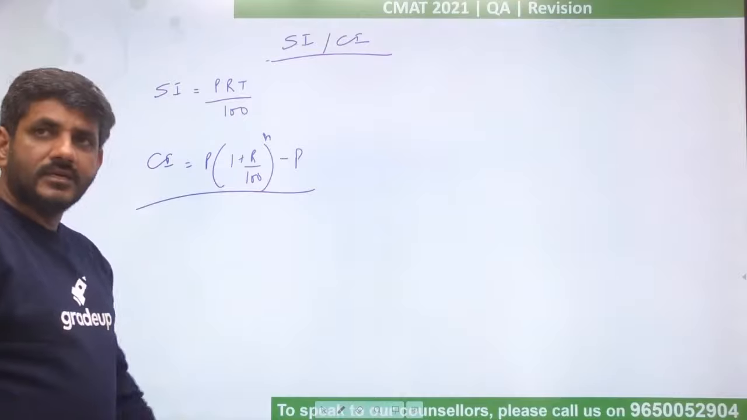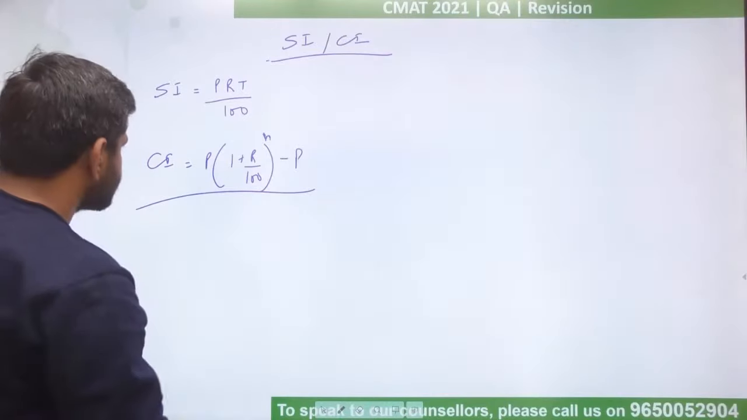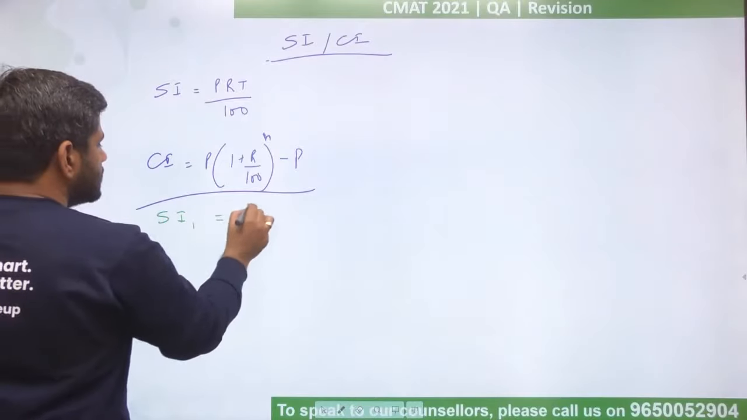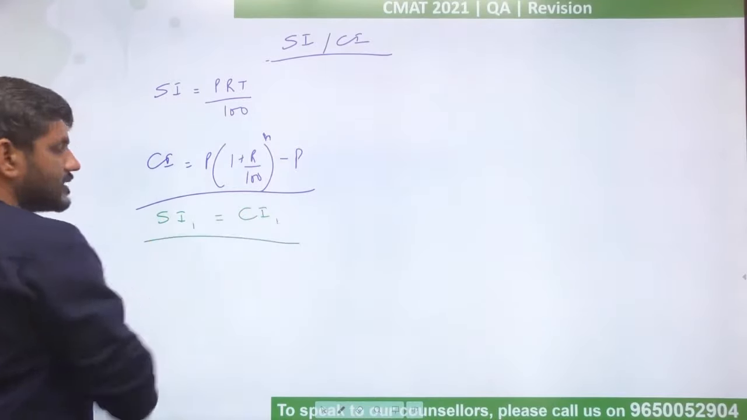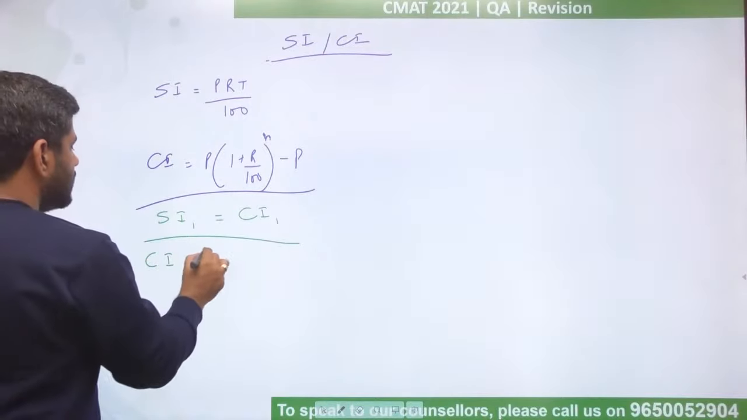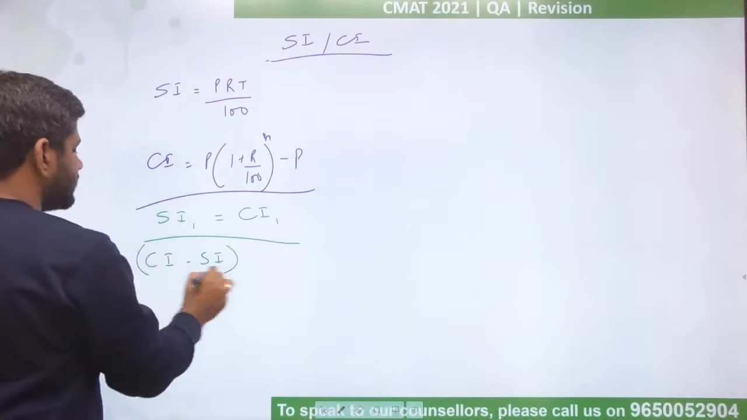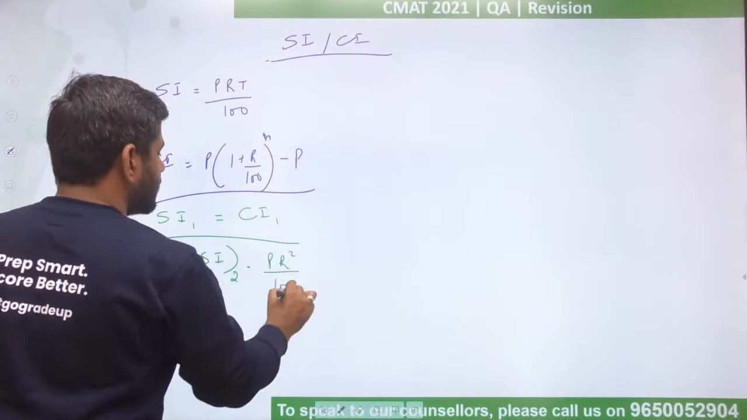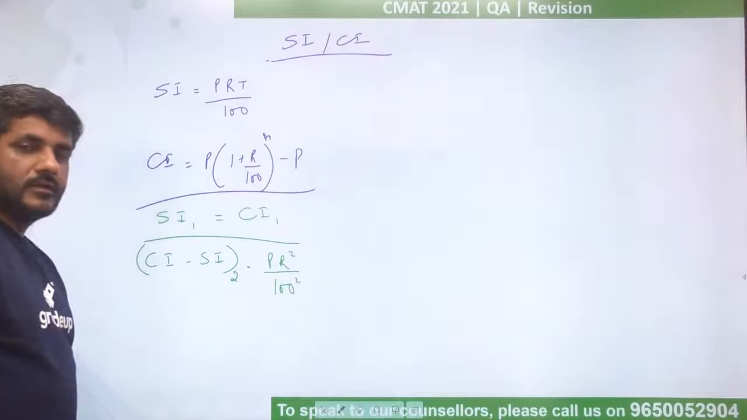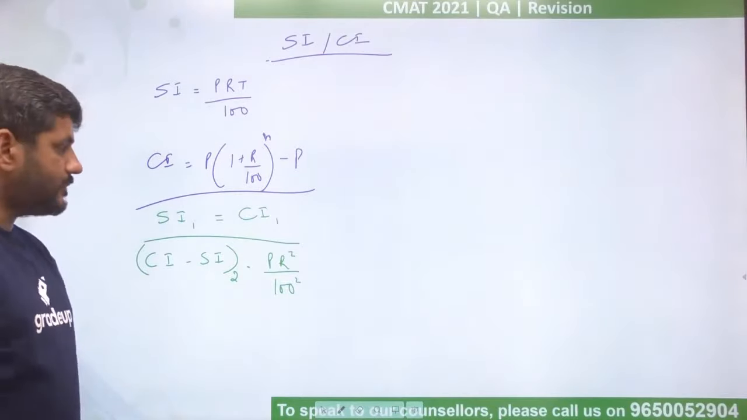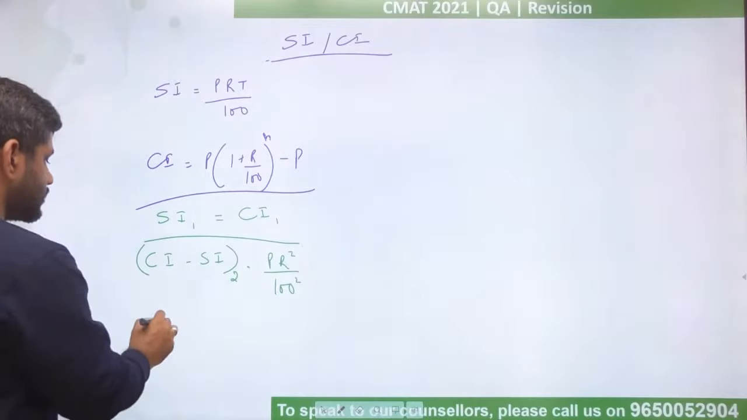The other thing that is important is, I'm giving you a formula. First of all, for 1 year, simple interest and compound interest are equal. You have to keep this figure in mind. Second, if I talk about 2 years, the difference between CI and SI is PR square divided by 100 square.